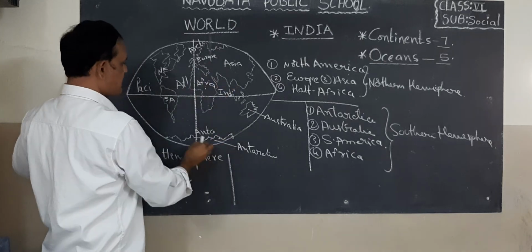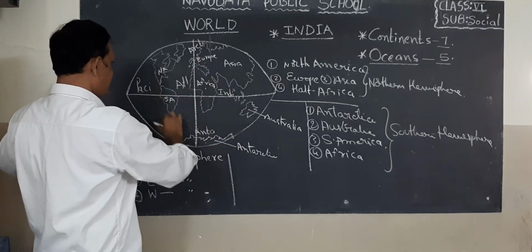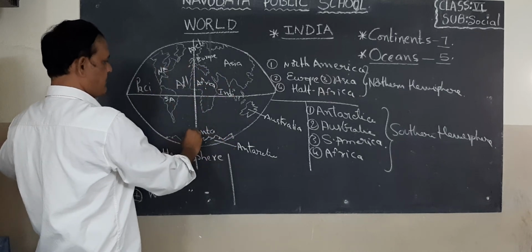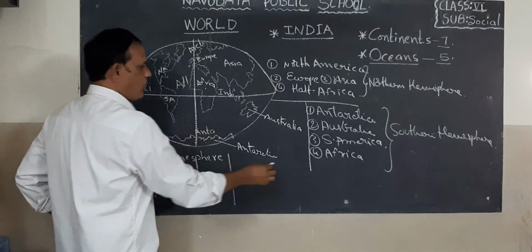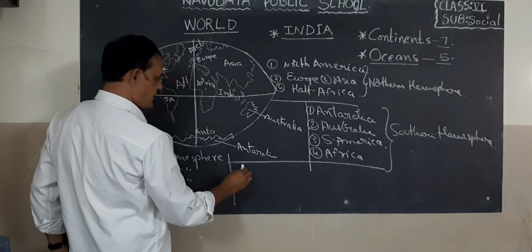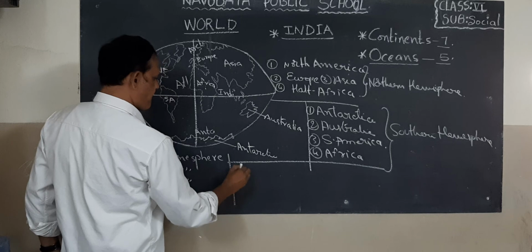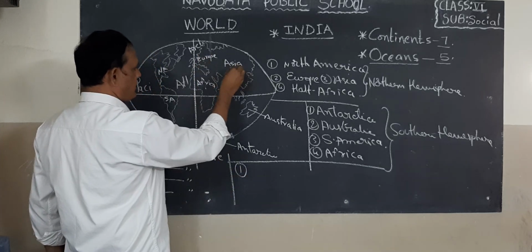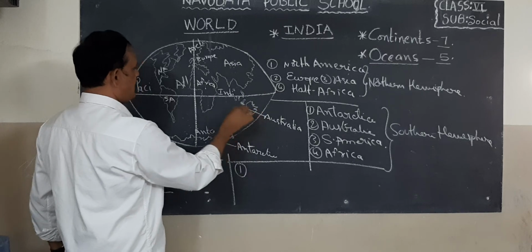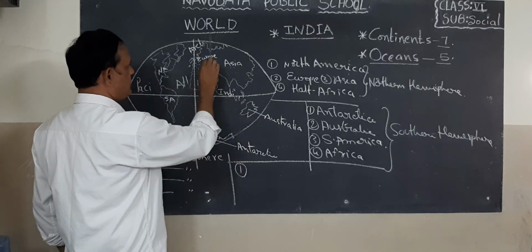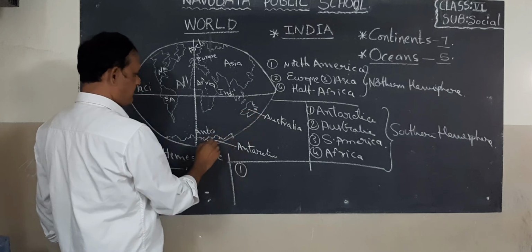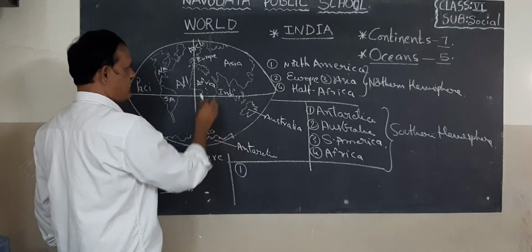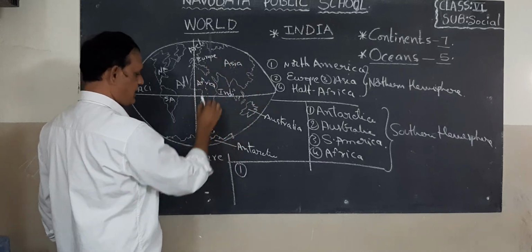Okay, children. Now look at this. This is eastern hemisphere. This is western hemisphere. Eastern hemisphere, western hemisphere. Now children, what continents are there in eastern hemisphere? Europe, Asia, Australia, Africa. 1, 2, 3, 4. And some part of Antarctica. These continents are located in eastern hemisphere.